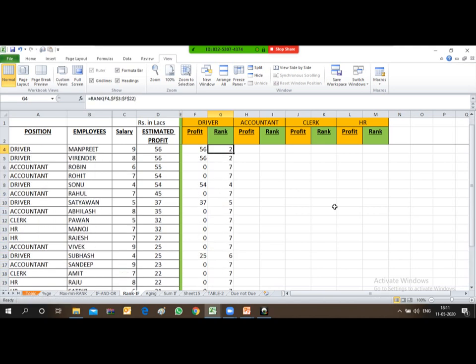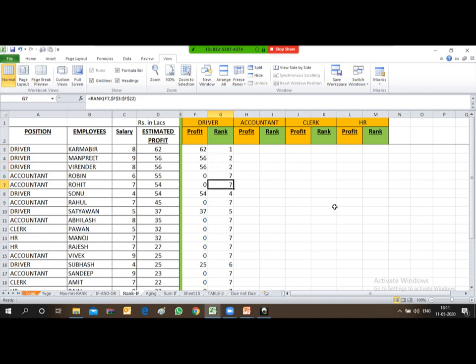Okay friends. But now you will be able to see that it has derived the rank perfectly, but against the 0 it is putting the rank as 7. Against the 0 it is putting rank as 7. So again it will look odd if you want to present this data to your seniors. So I want to remove this 7. So how can I remove this 7?